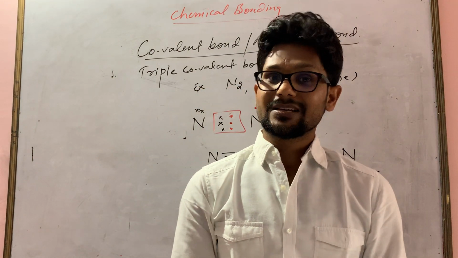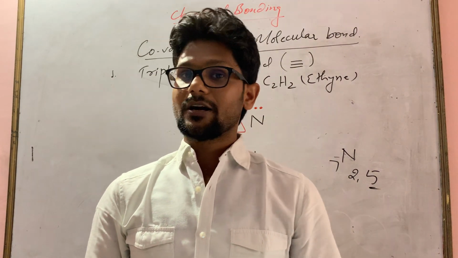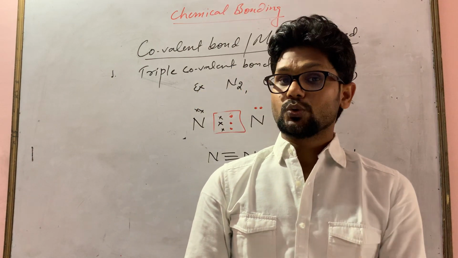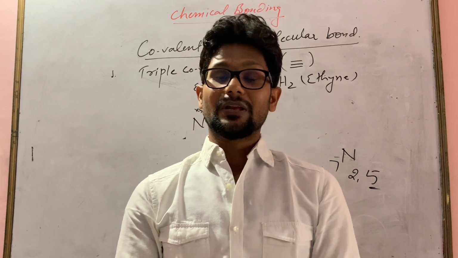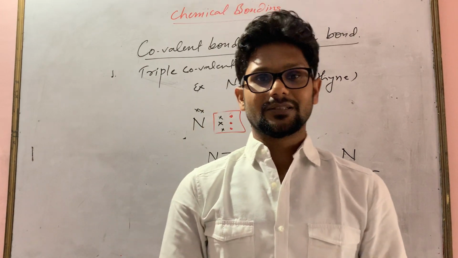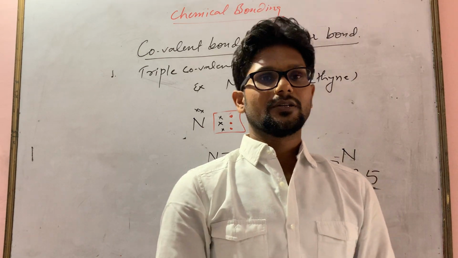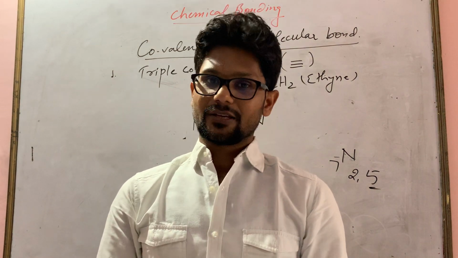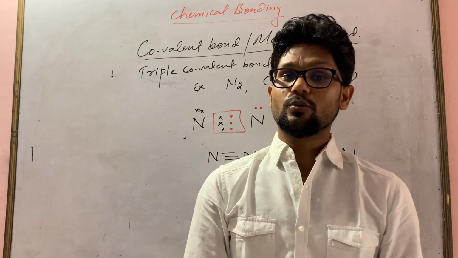The second question that can come is whether a covalent compound conducts electricity or not. As you know, there are no ions in a covalent compound, so it will not conduct electricity. You can simply write: there are no mobile ions, no free ions, lack of ions. This is why a covalent compound will not conduct electricity. The next question can be whether it has a high melting point or low melting point.